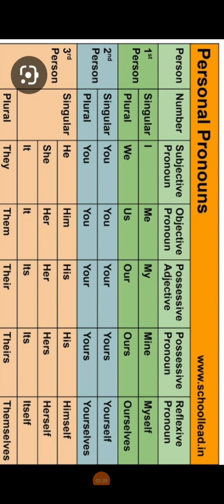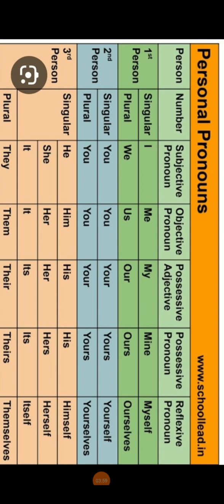Just now I told you that an adjective is a word which qualifies a noun. In this sentence, this is my class, class is a noun, and before the noun, my is used.